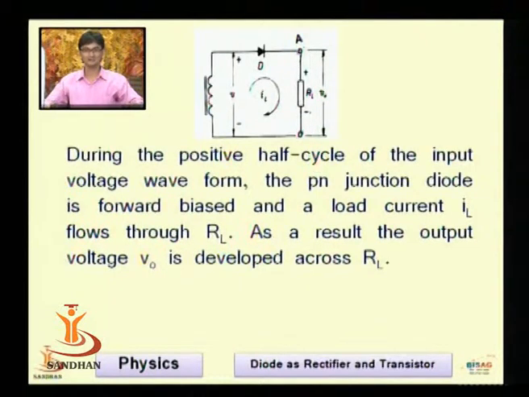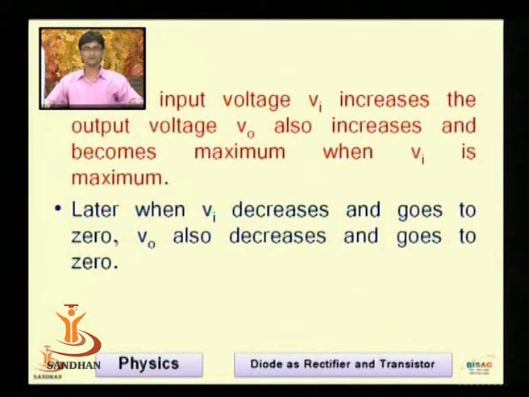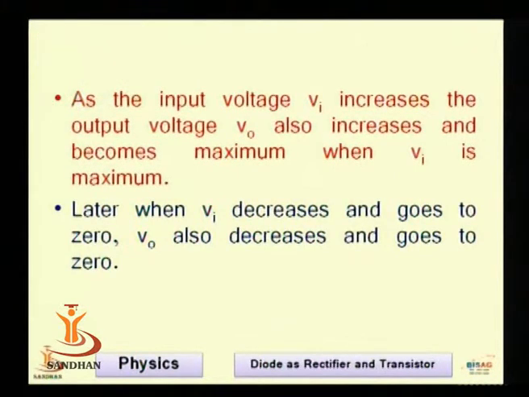and it is conducting. So during the positive half cycle of the input voltage, the PN junction diode is in forward bias and a load current IL flows through the RL. As a result, the output voltage V0 is developed across the load resistor. So this is what happens for the positive half cycle of the diode. Now as the input voltage Vi increases, the voltage V0 also increases and becomes maximum when Vi is maximum. Later when Vi decreases and goes to 0, V0 also goes to 0.